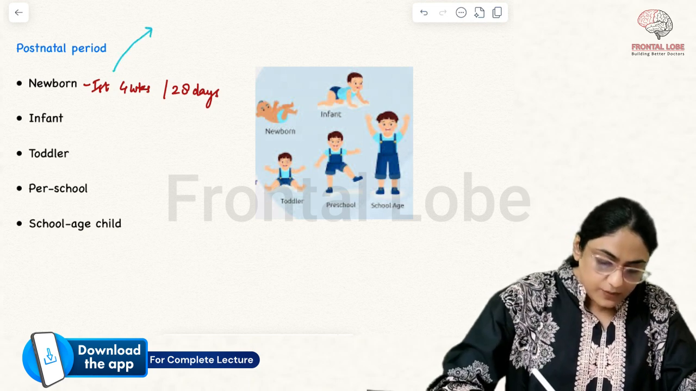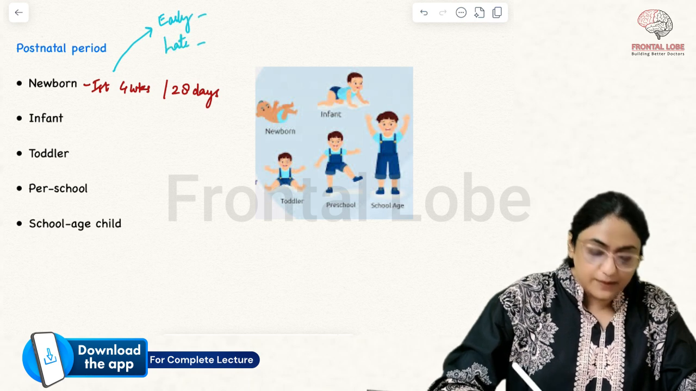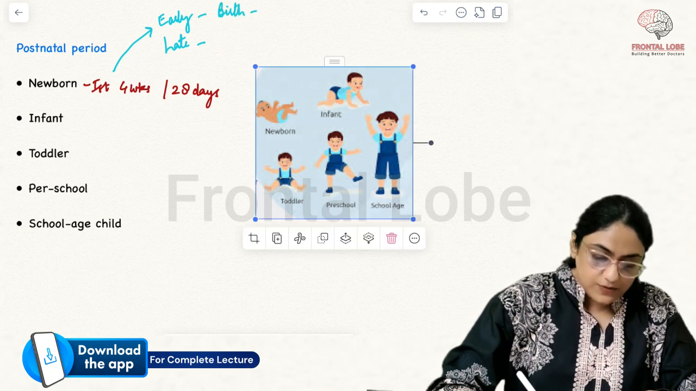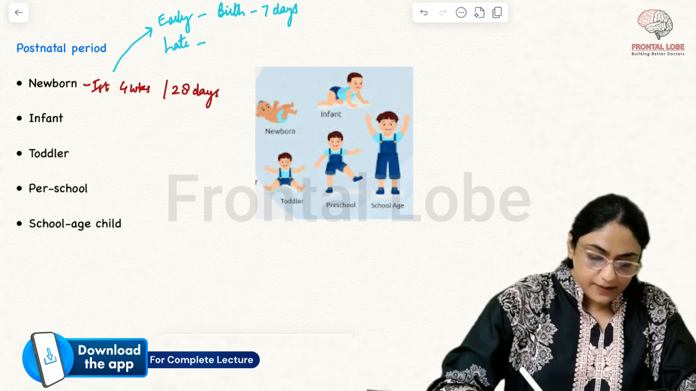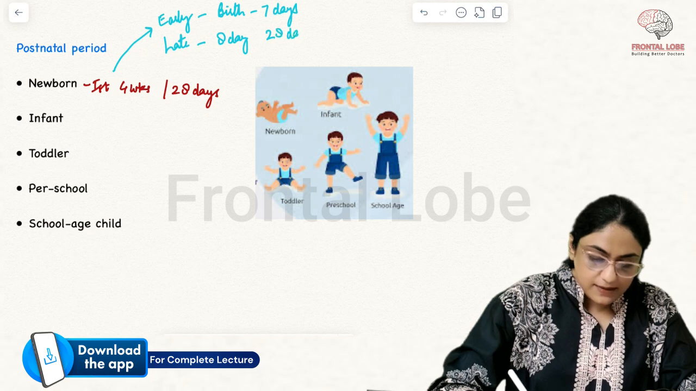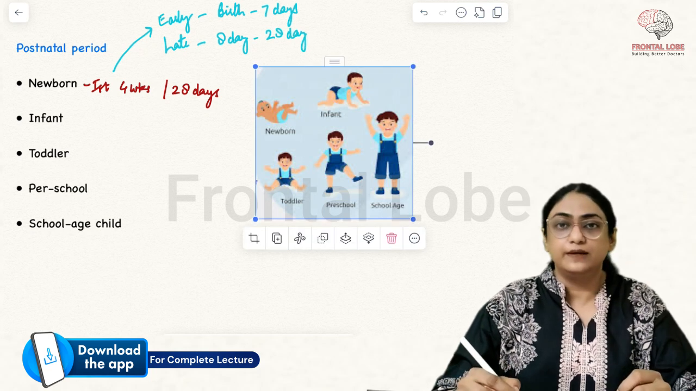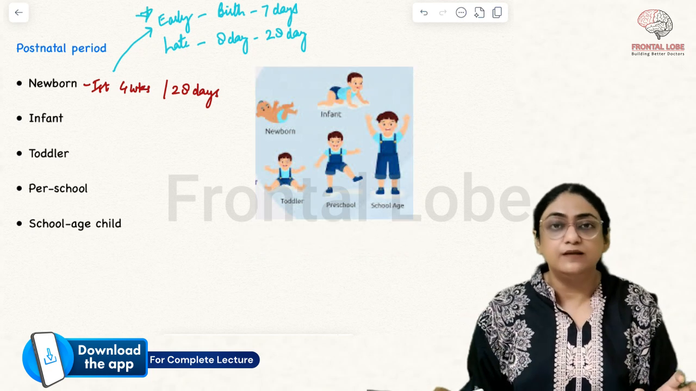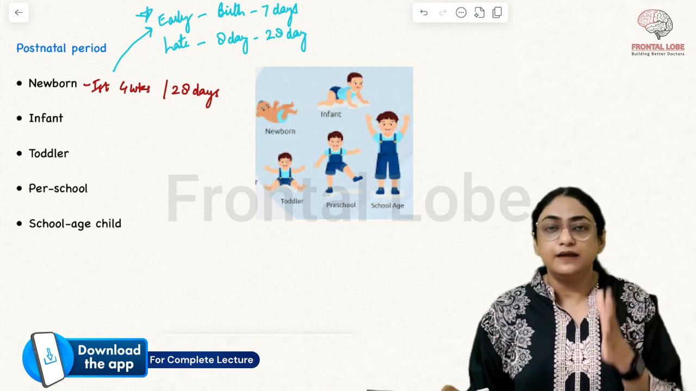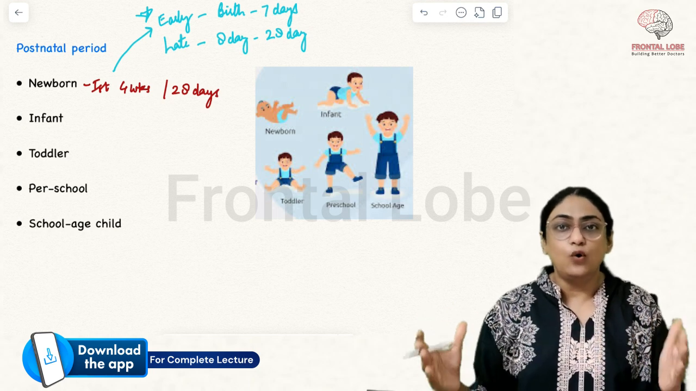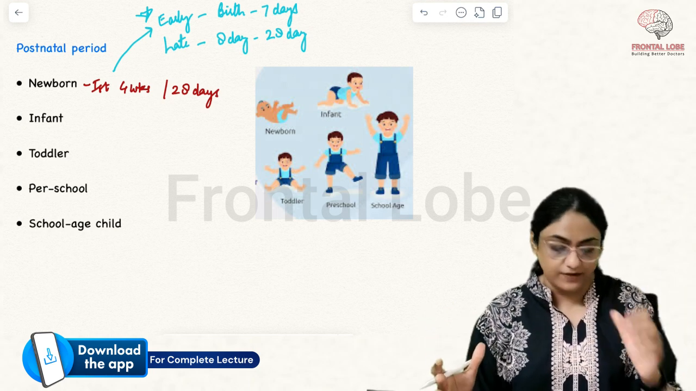Newborn period is divided into early newborn period and late newborn period. So what is early newborn period? From birth to 7 days. And from 8th day to 28 days, it is late newborn period. Understood? Question has been asked. Overall newborn period is birth to 28 days or the first 4 weeks of life.